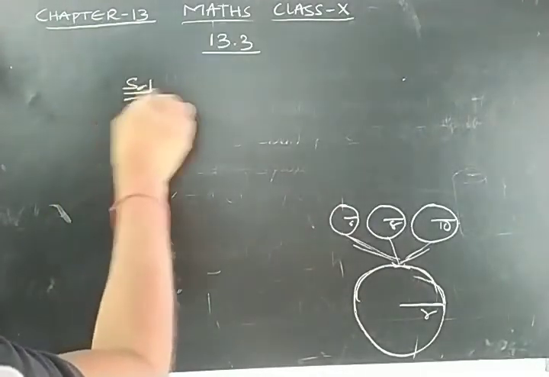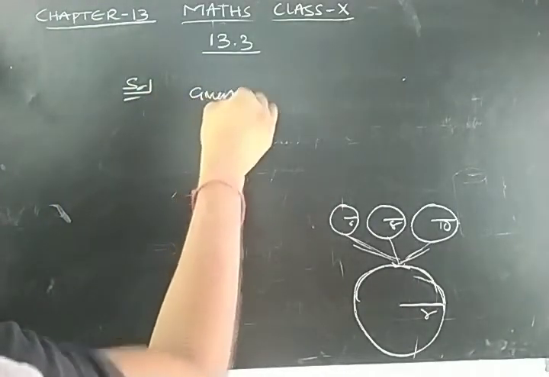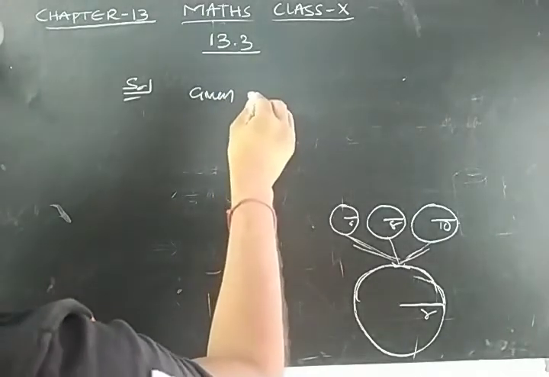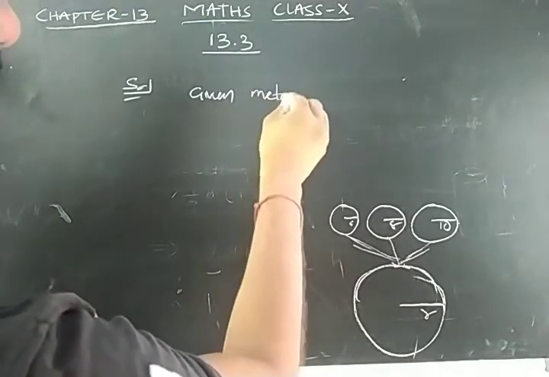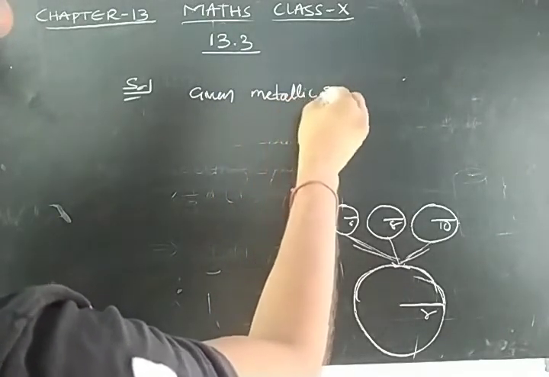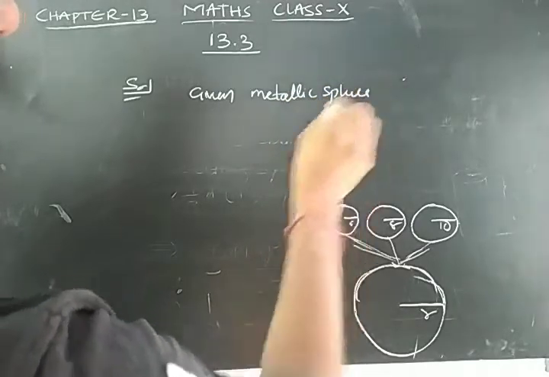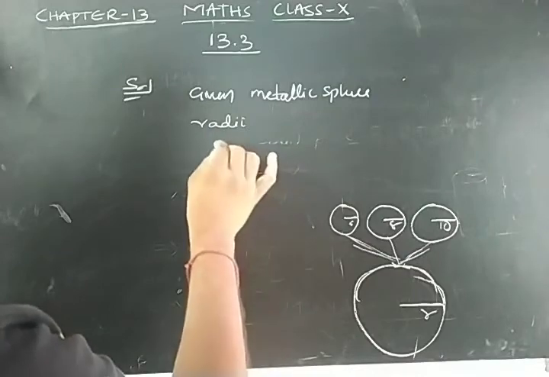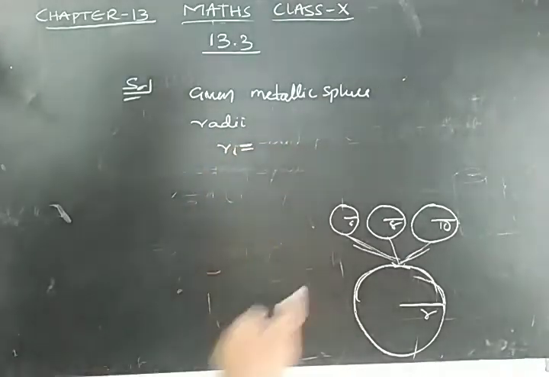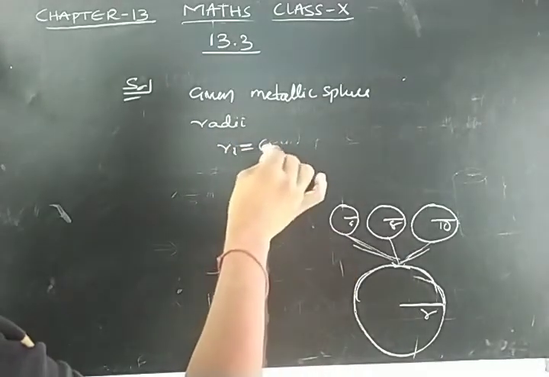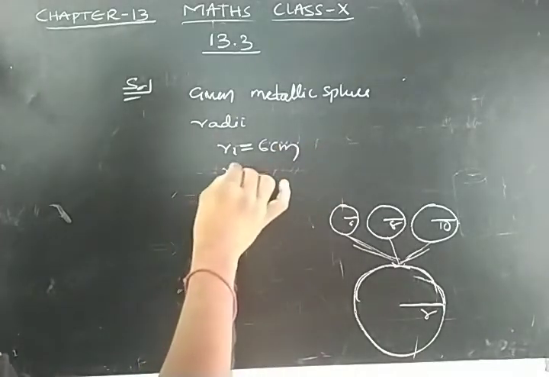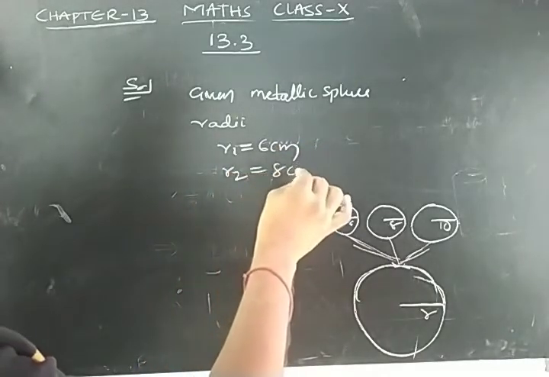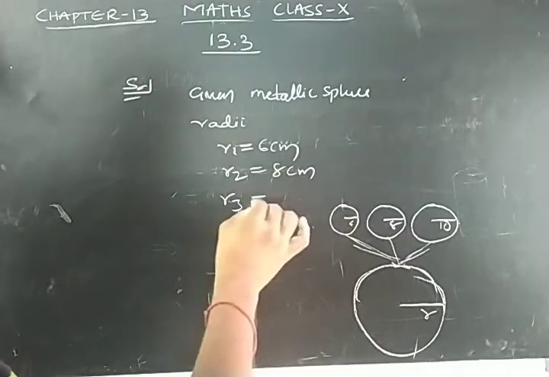Solution. Given: metallic spheres radii. First sphere radius I am taking as R1, 6 centimeters, R2 8 centimeters, R3 10 centimeters.